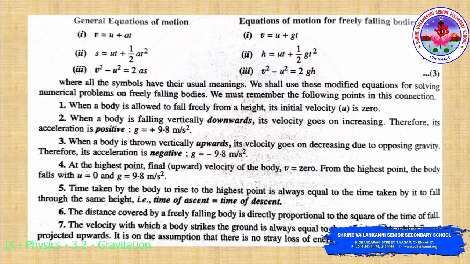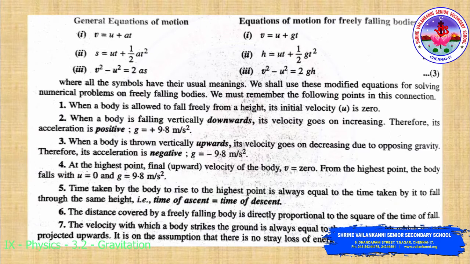At the highest point, the final upward velocity of the body, v, equals 0. From the highest point, the body falls with u equal to 0 and g equal to 9.8 meter per second square. The time taken by the body to rise to the highest point is always equal to the time taken by it to fall through the same height. That means time of ascent equals time of descent.